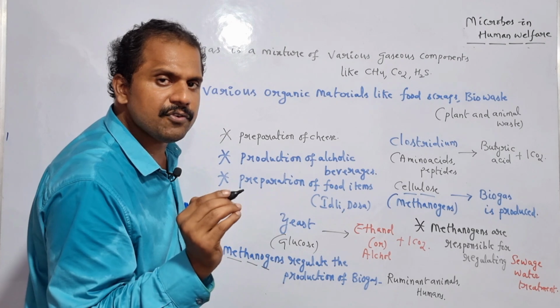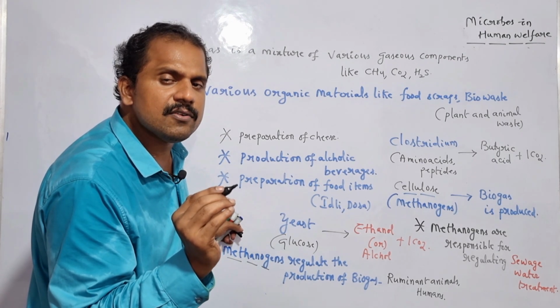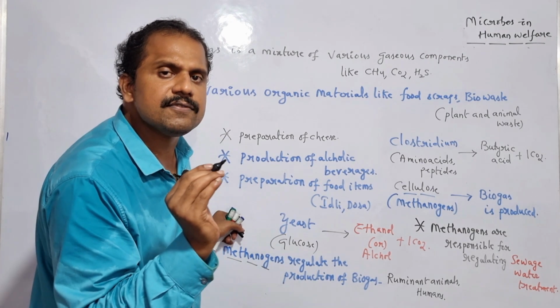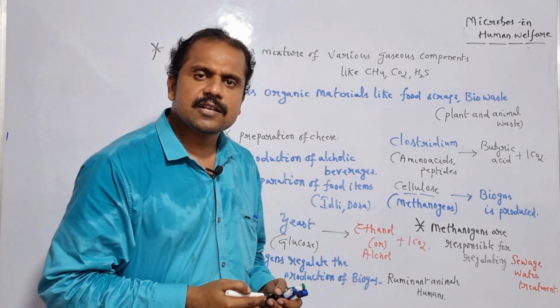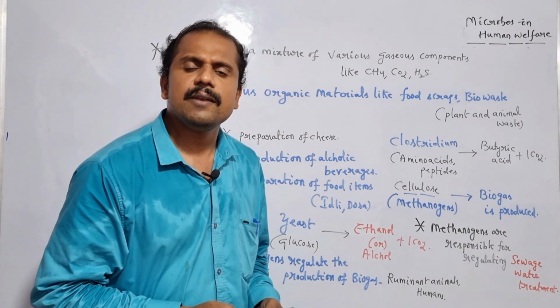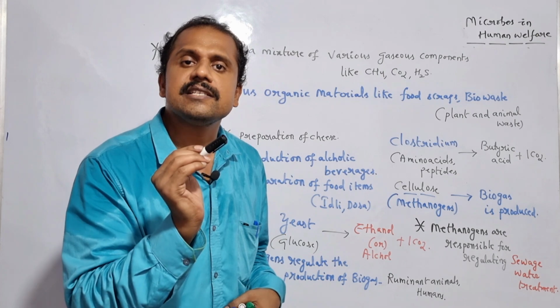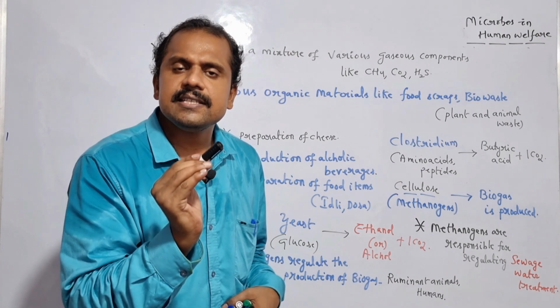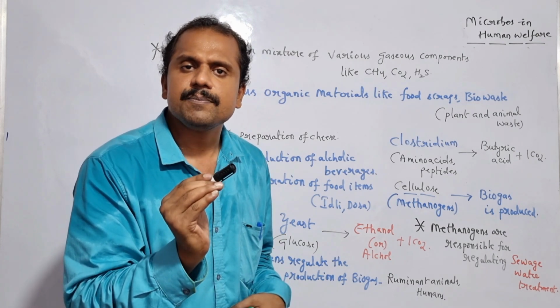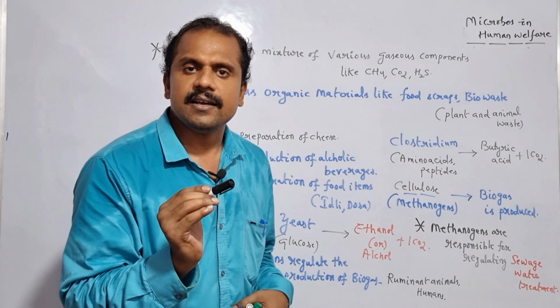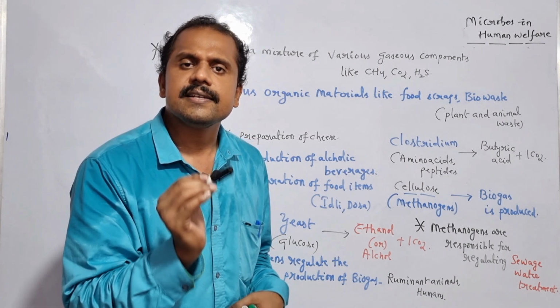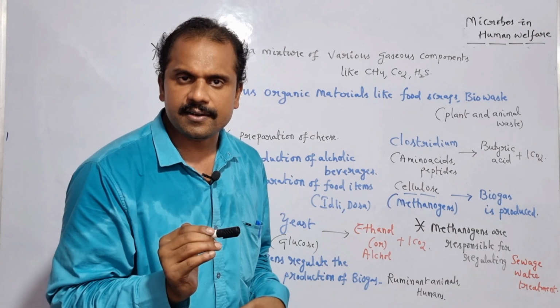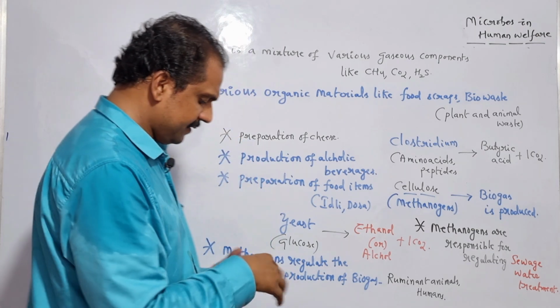But in humans, the intestinal methanogens won't take advantage of cellulose, because in the digestive system of humans there is no availability of the enzyme termed cellulase. Cellulase is the enzyme responsible for the hydrolysis of cellulose into smaller oligosaccharides and smaller polysaccharides. Is it clear?